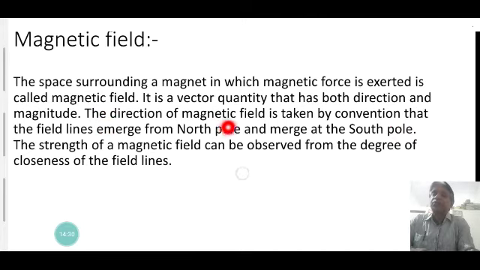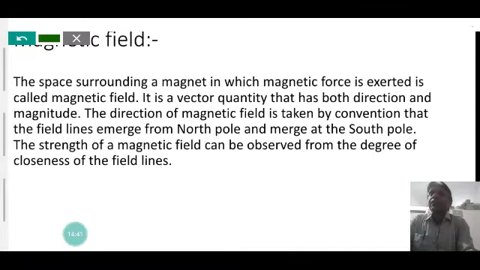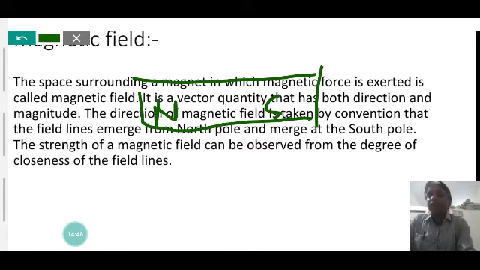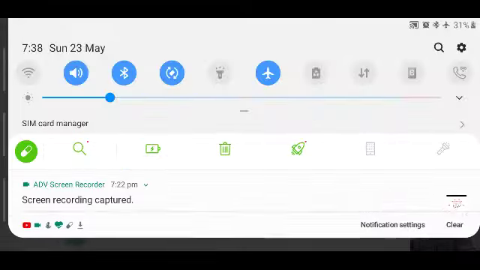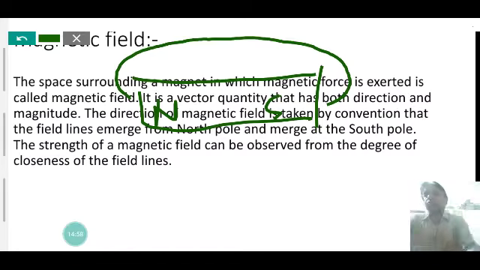The direction of the magnetic field is taken by the convention that the field lines emerge from the north pole and merge at the south pole. That means for a bar magnet, the magnetic field lines emerge from the north pole and merge at the south pole around the magnet, in the direction from north pole to south pole. But inside the magnet, the magnetic field is considered to be from the south pole to the north pole.